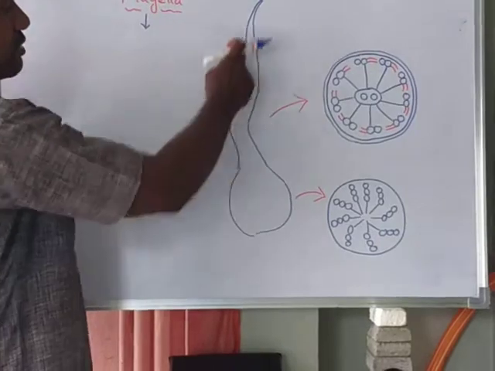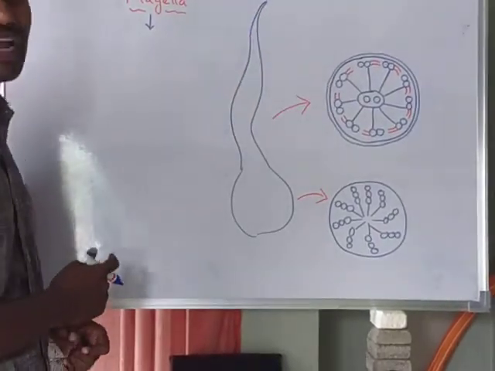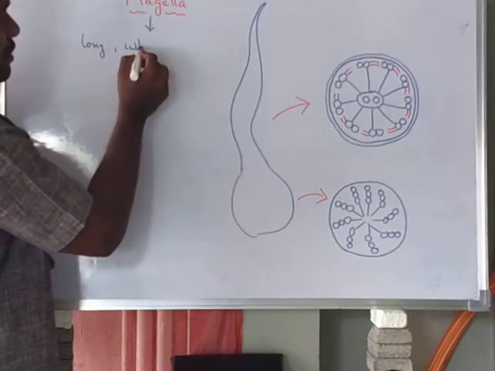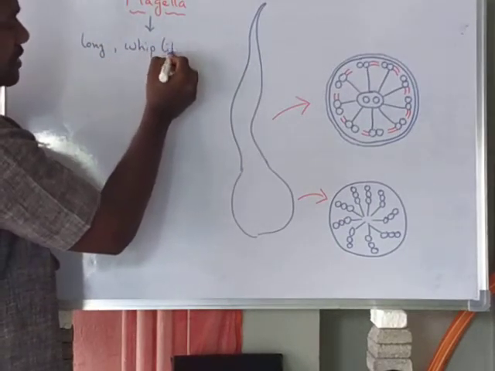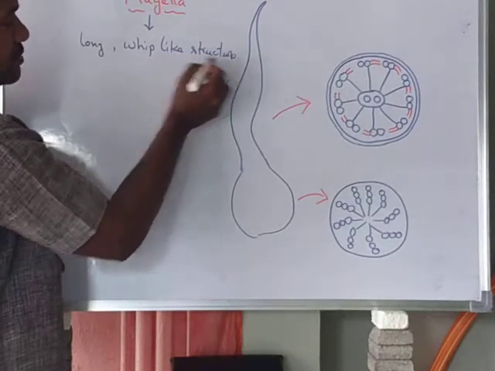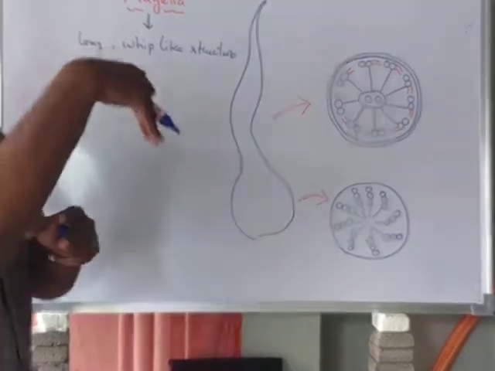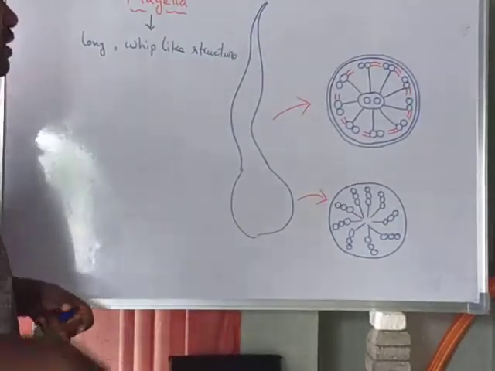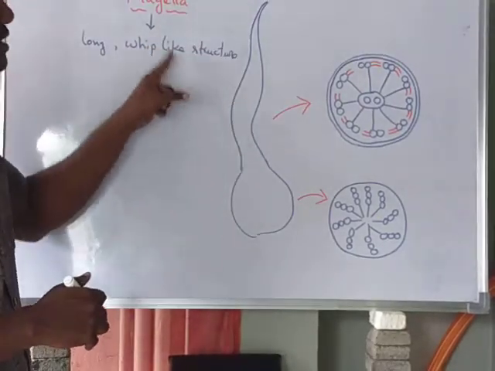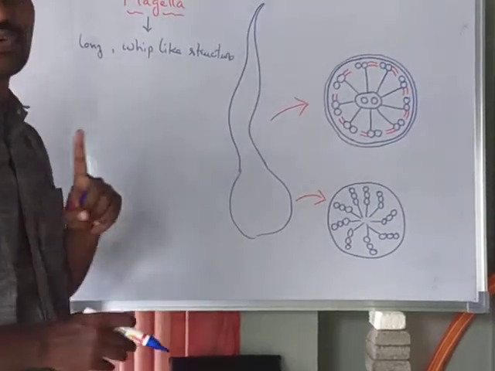This is one of the flagella. This is the structure of flagella. Flagella is a long whip-like structure. Whip means like this, wave-like. So a long whip-like structure is called flagella. Generally it's present in Euglena.